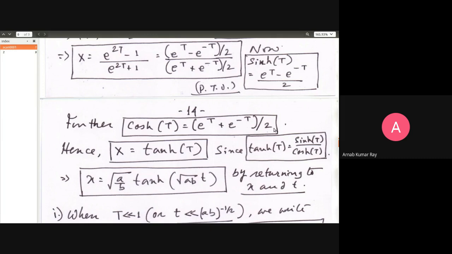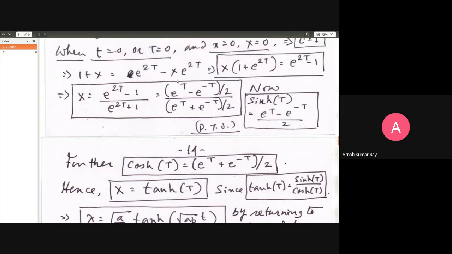You can just check what is e raised to i theta. E raised to i theta is cos theta plus i sine theta. What is e raised to minus i theta? That is also cos theta, but minus i sine theta. When you add the two, you'll just have 2 times cos theta, and 2 times cos theta by 2 will give you cos theta. So these hyperbolic sine and cosine functions actually have the same form as the way you can write the trigonometric cosine and sine functions in terms of exponential functions, but with a complex argument. Here we have real numbers, so we write it in terms of hyperbolic functions. But the same principle holds.